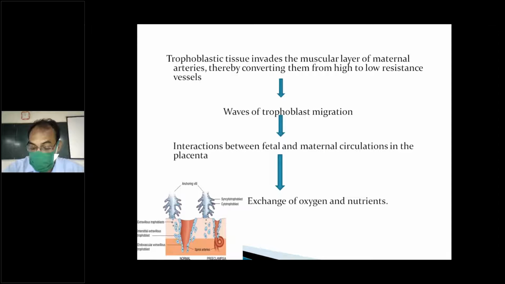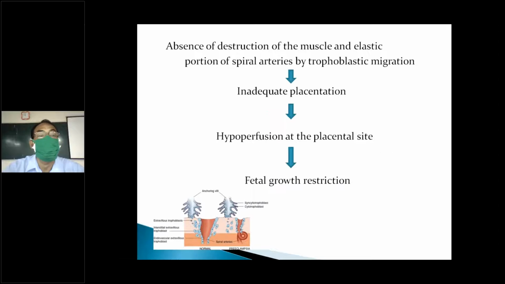So if it is dilated, then it accumulates more blood. That is what I told you. These are the intimal cells of the layer of that uterine artery. When the structure is normal, there is vasodilation. You can make out that this is the normal case. Here it is abnormal. If it is dilated, more blood is supplied. Here it is constricted, so less blood is supplied.